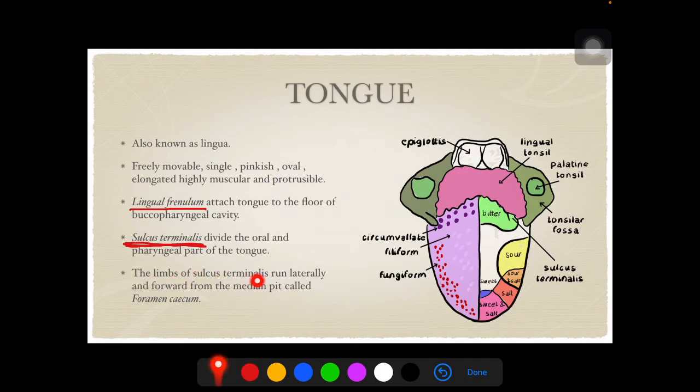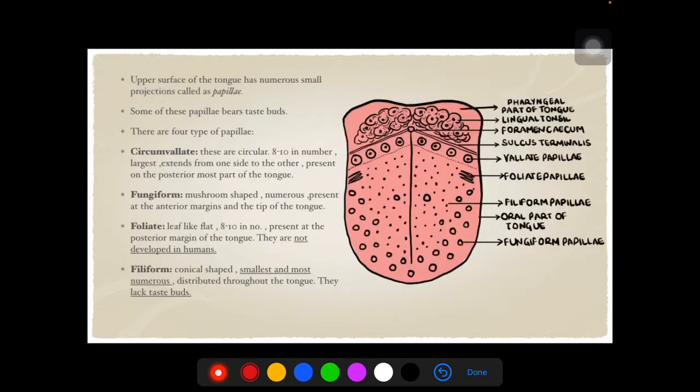The limbs of the sulcus terminalis run laterally, that is sideways, and forward towards the front region from the median pit, that is the center, called the foramen cecum. This is again an MCQ question: where is the foramen cecum present? It is present at the middle point of the sulcus terminalis.